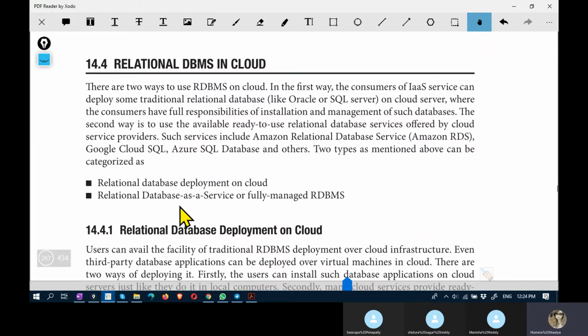The options are relational database deployment on cloud, which has to be performed by the user. This relational database deployment on cloud is done by user installation and backup and recovery. Relational database as a service or fully managed RDBMS. The pre-installed and pre-configured database is made available to the consumer.